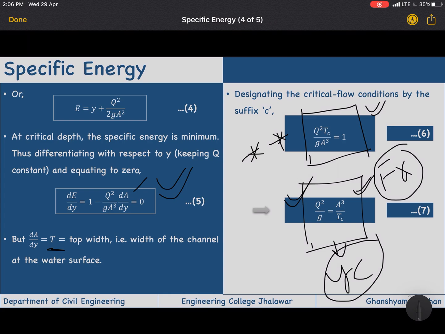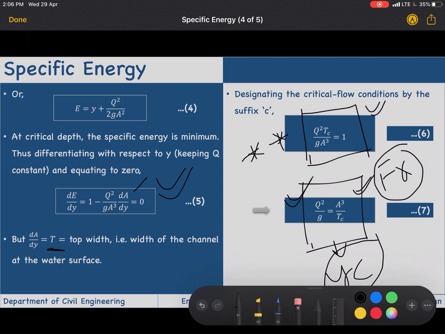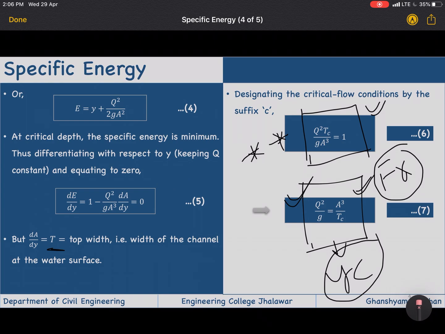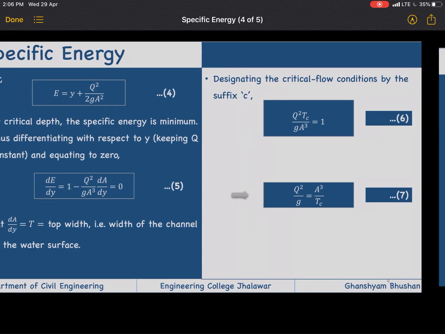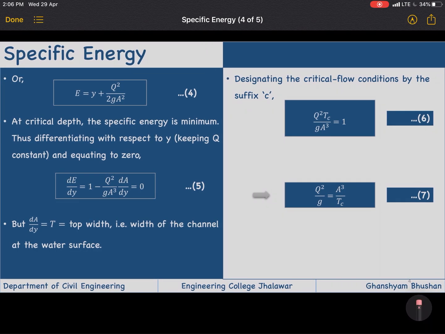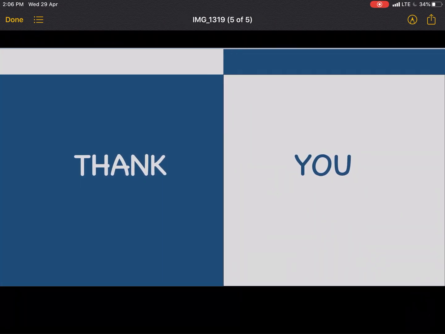That's all for today. In the next class we will see further how critical specific energy and critical depth are related, and how we are going to calculate the critical depths for different sections. So thank you, we will meet in the next lecture.